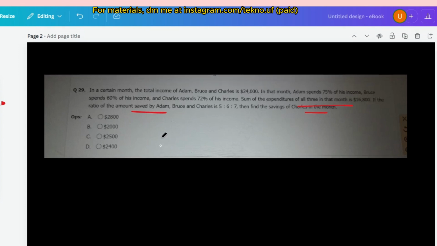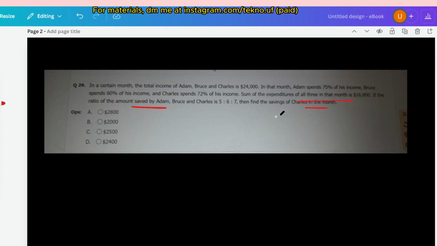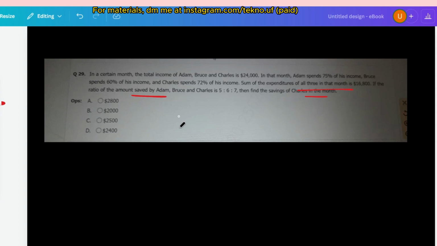I can solve this problem using various methods, so let me share one way. At first, their total income, let's say a plus b plus c, is equal to 24,000. This is the total income. Adam spends 75% of his income, Bruce spends 60%, Charles spends 72%.